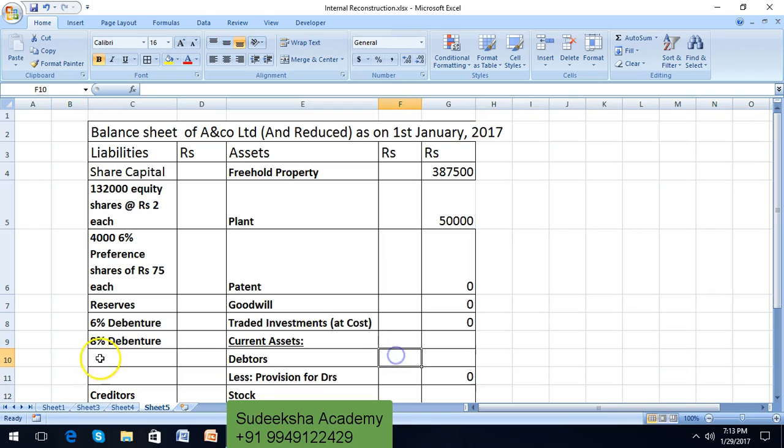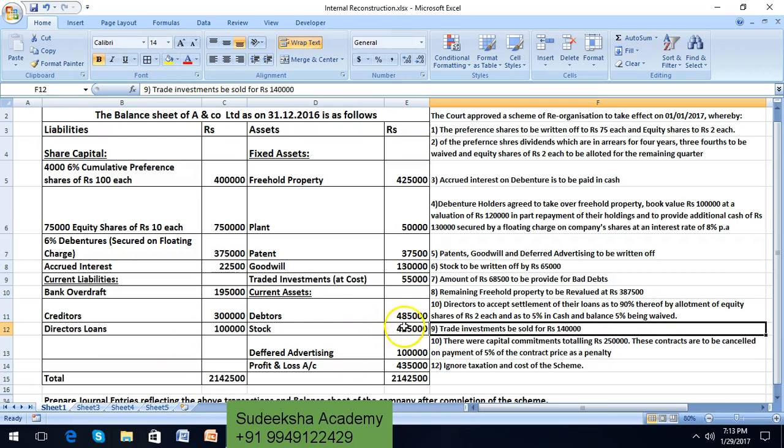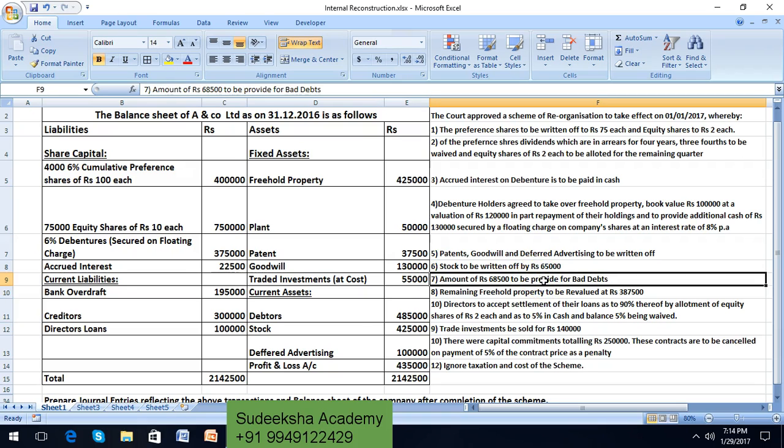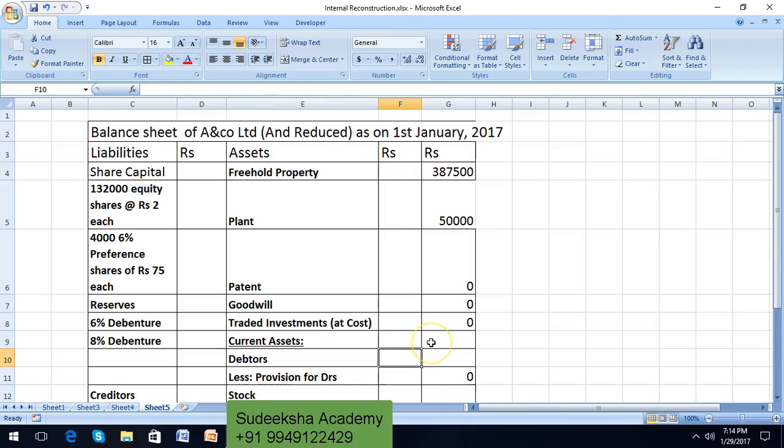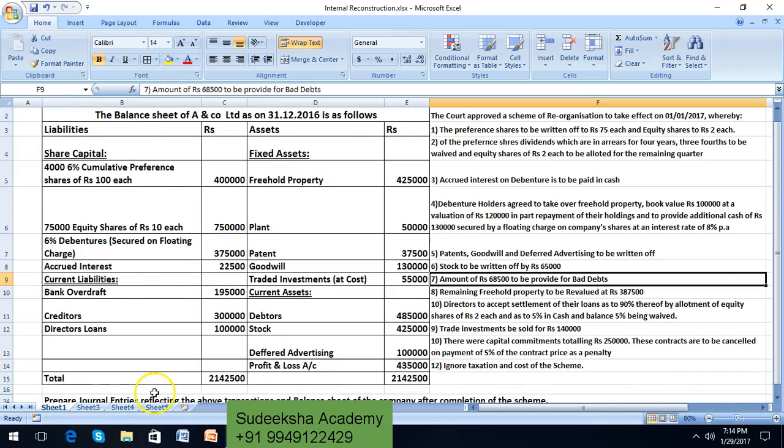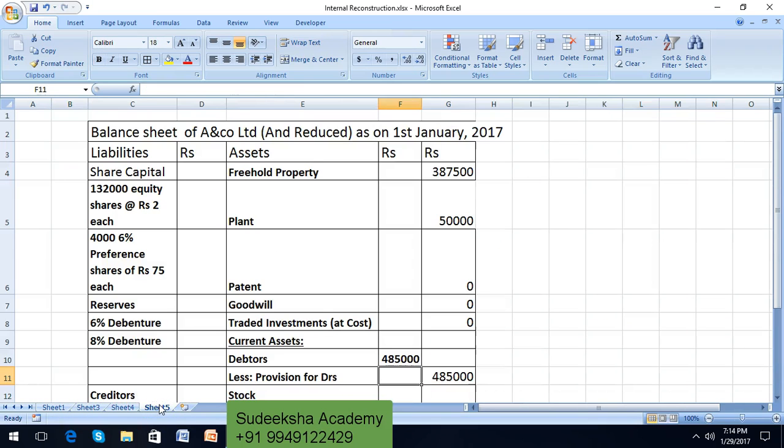On sundry debtors, the balance pre-reconstruction is 4,85,000. There is a provision for bad debts of 68,500. So let us write down sundry debtors 4,85,000 and a provision for bad debts of 68,500, which is coming down to 4,16,500.